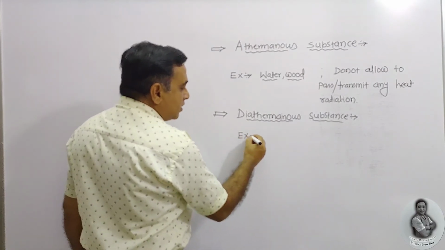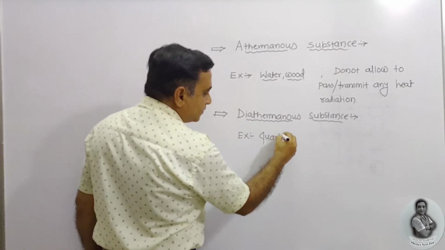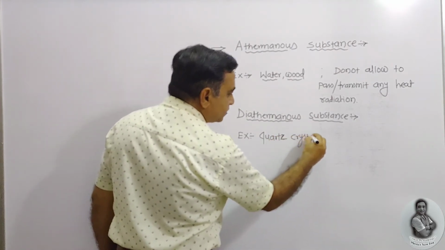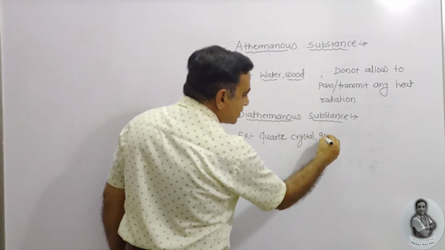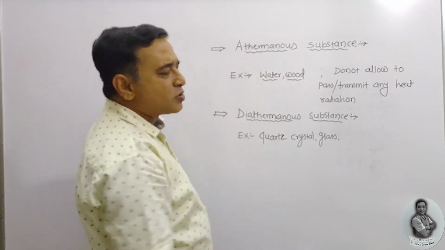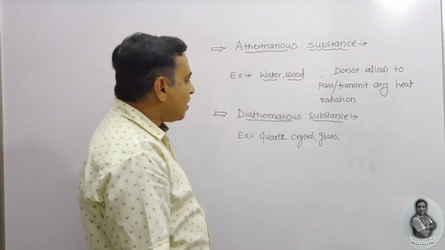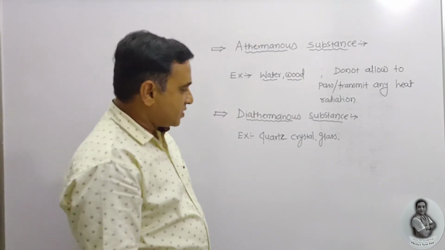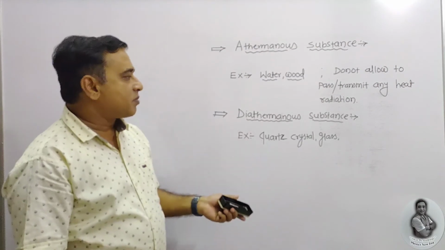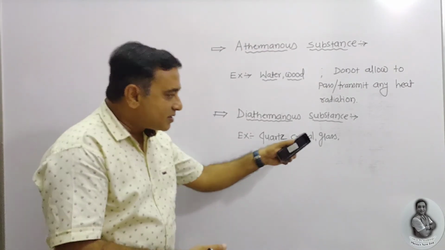Examples are quartz crystal, glass, or a few gases also. Quartz crystal is transparent, and glass is also transparent.